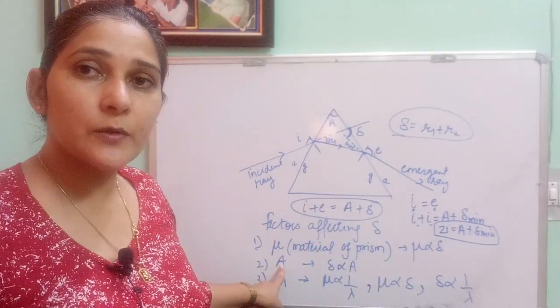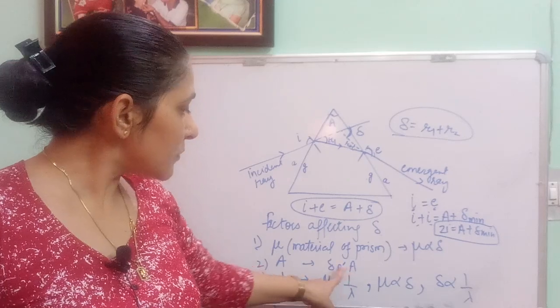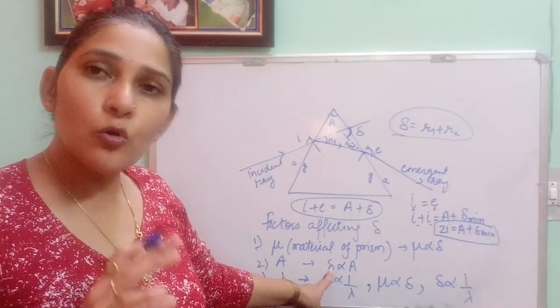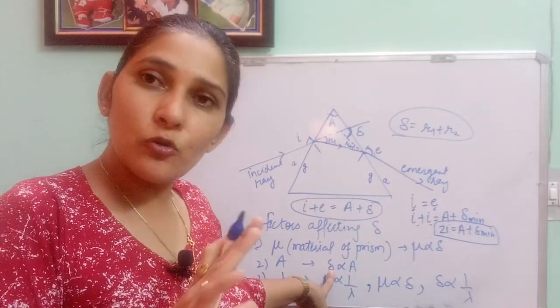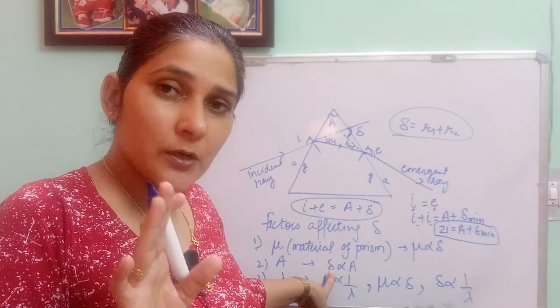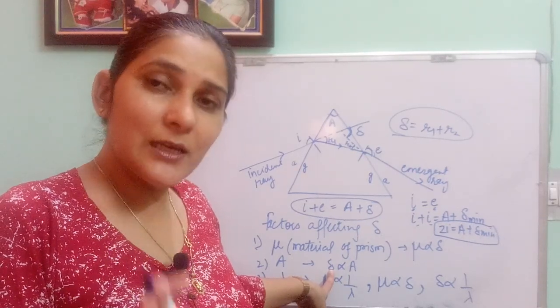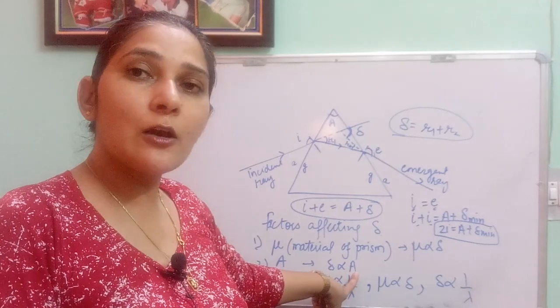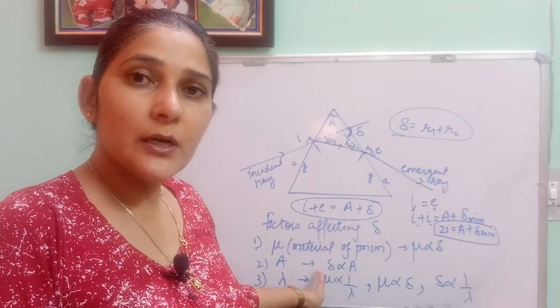Second one is angle of prism. The more the angle of prism, again the more the deviation. No derivation, no formula is to be learned as per your syllabus. You just directly remember that the more the angle of prism, the more the angle of deviation.